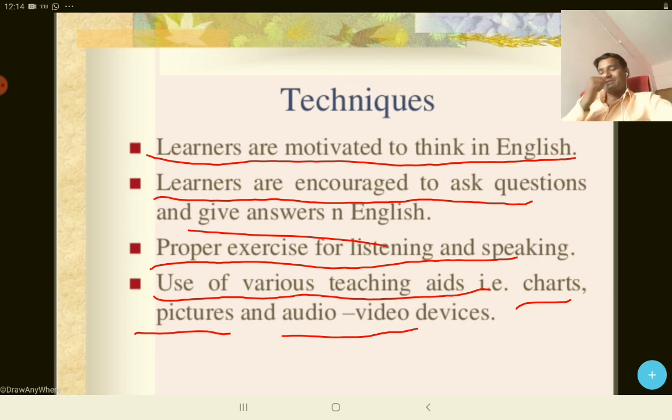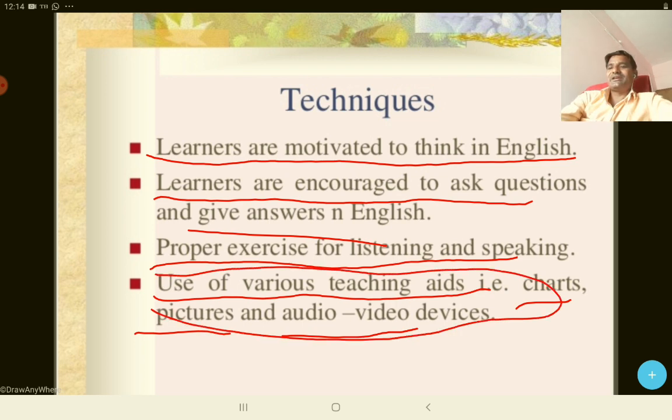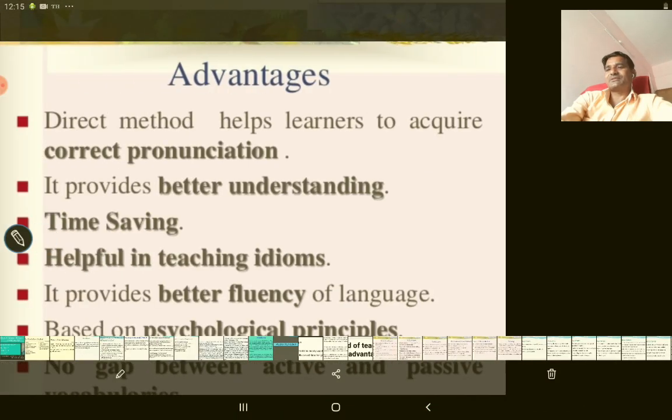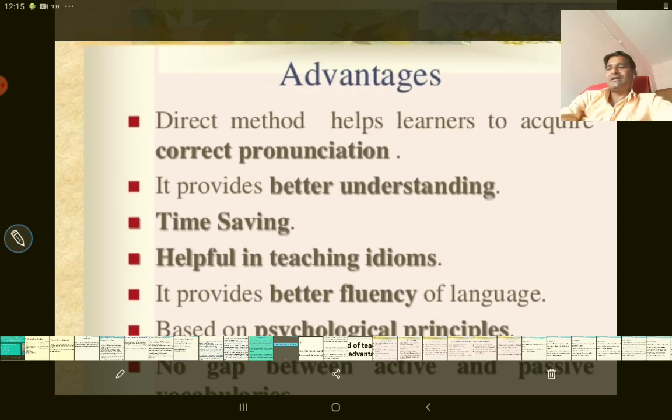Okay, when we cover the demerits, there we will cover that this method is very expensive. Means it is a very costly method, because we use so many teaching aids like chart, picture, audio, video, projectors, smart classes and smart board. Okay, in the next slide we will discuss the advantages.